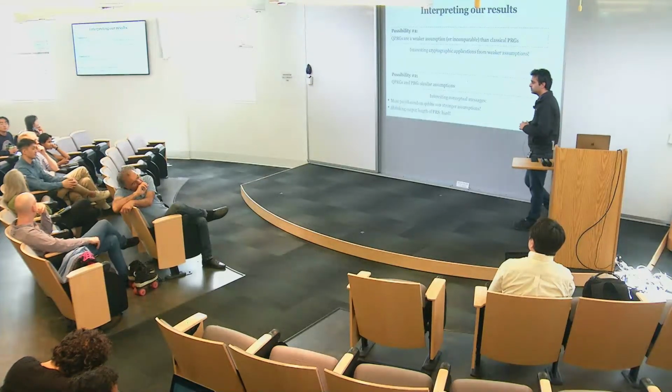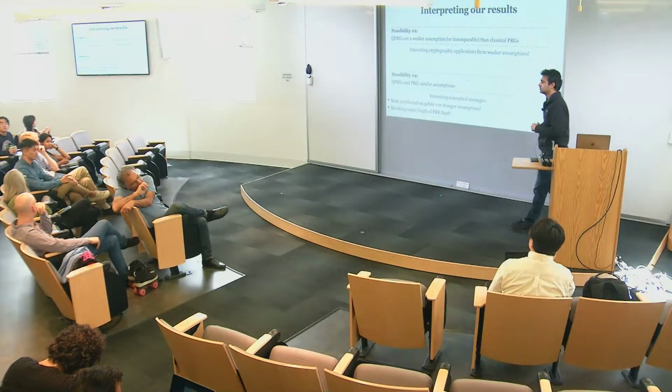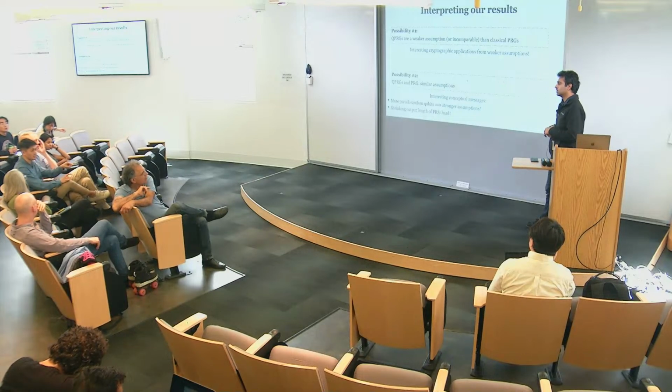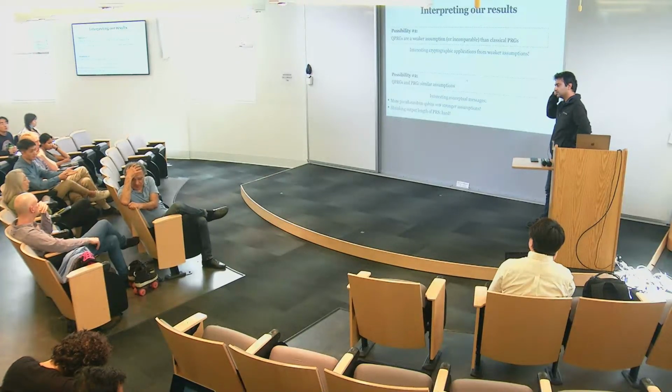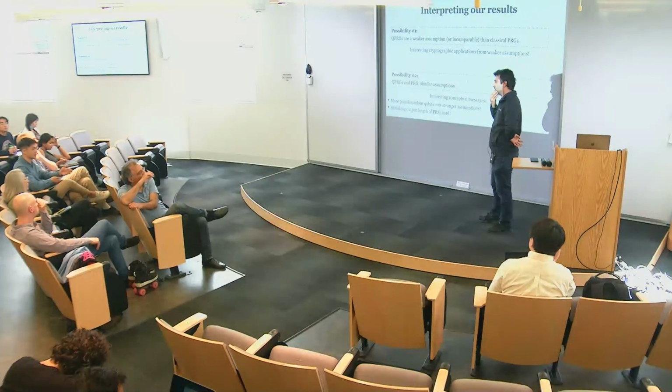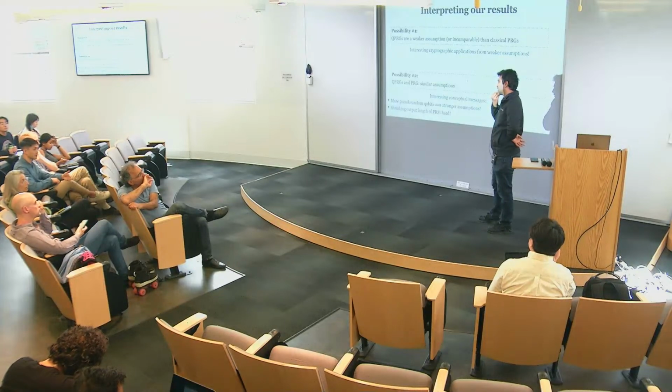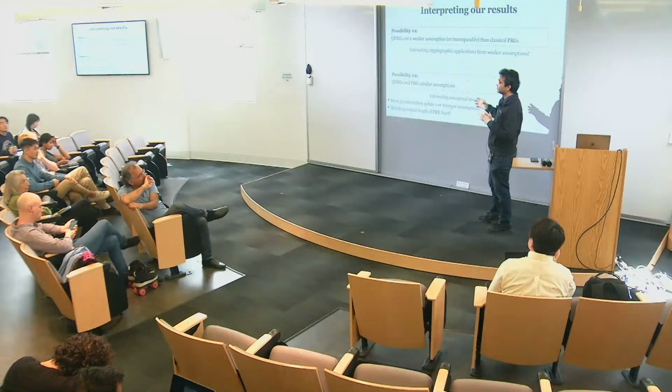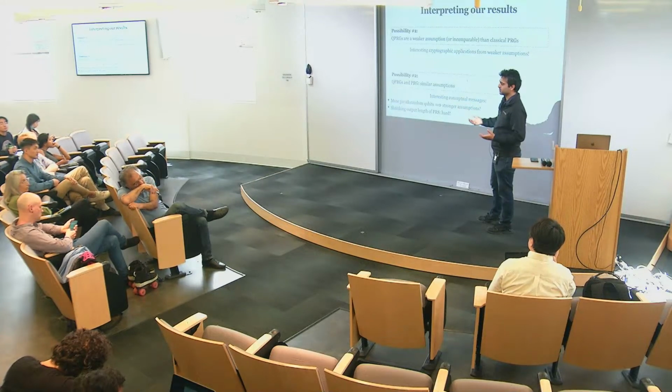So doesn't it seem like there's a difference in how you define a QPRG versus how a PRS is defined, where for a PRS you need for all k that psi k is deterministic or almost deterministic. And here your requirement is for a random k. You're right. But why wouldn't you alternatively define it to be that for all k you're almost deterministic? So these two are different primitives, right? One PRG is something we define in the paper. You can potentially require this. We consider a weaker requirement that is sufficient for applications, and we can also build it from logarithmic-output PRS. But you're absolutely right. We can consider the stronger notion.